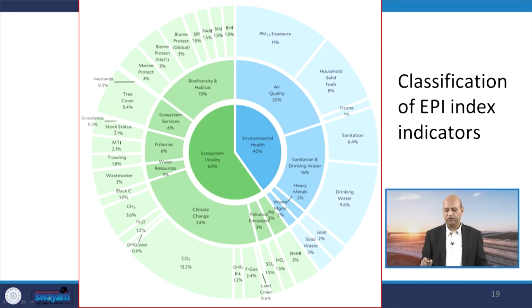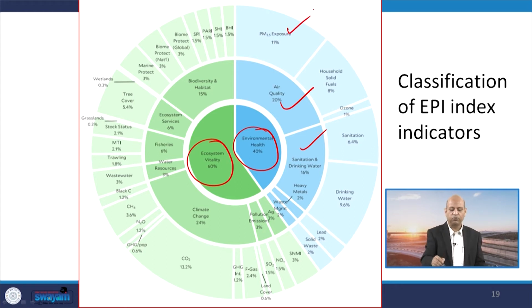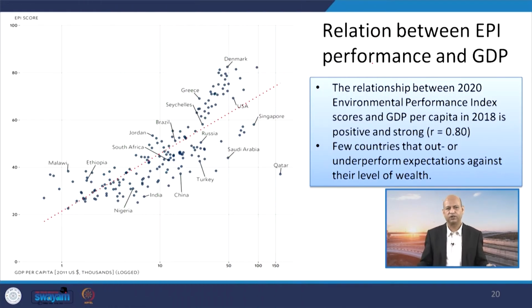When we classify this EPI index indicator, there are bigger categories, then subcategories, like environmental health related issues at 40% and ecosystem vitality at 60%. So, that is the ratio, and within that, in environmental health you will see air quality, sanitation and all those. In air quality, PM 2.5 exposure, household solid fuels, all these subdivisions are there. So, that way there is assessment from micro to macro.